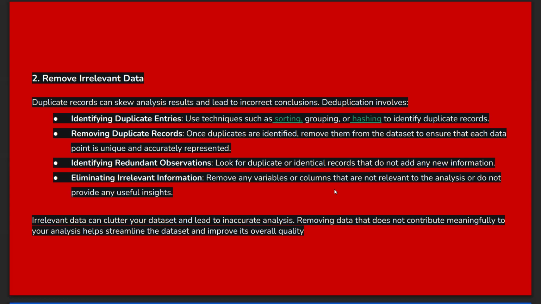So that is the second point, removing irrelevant data. This is the second.